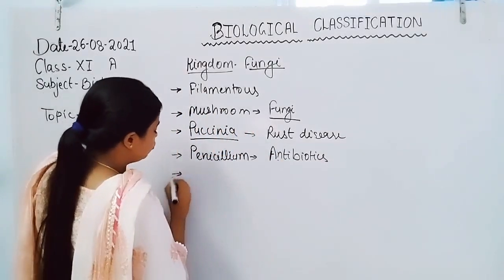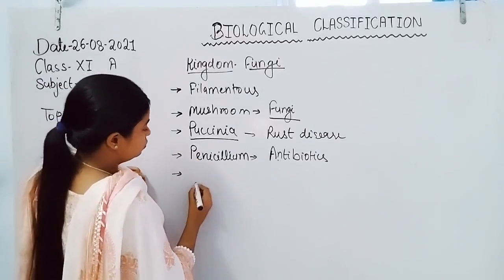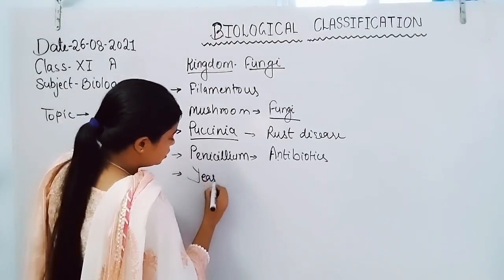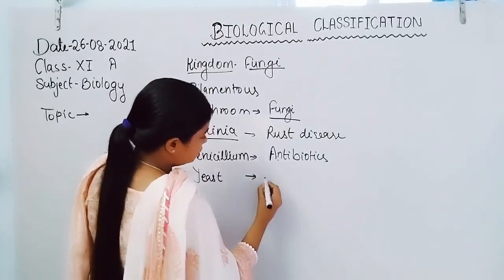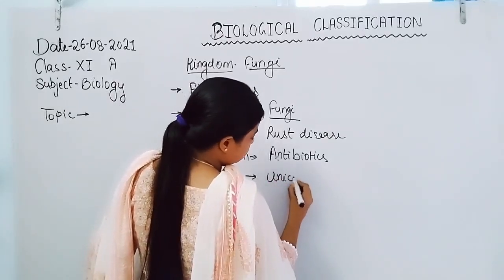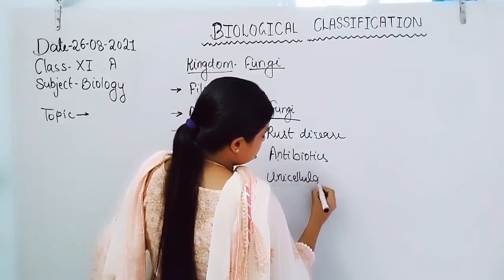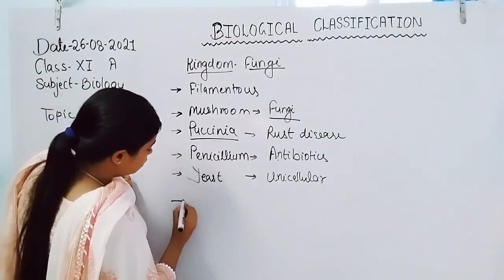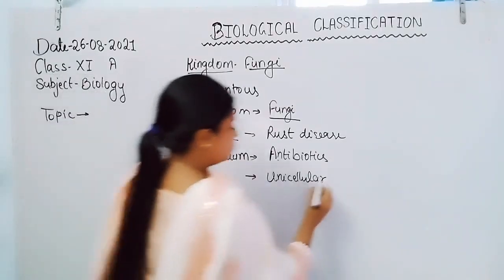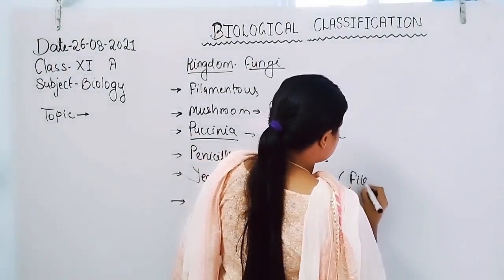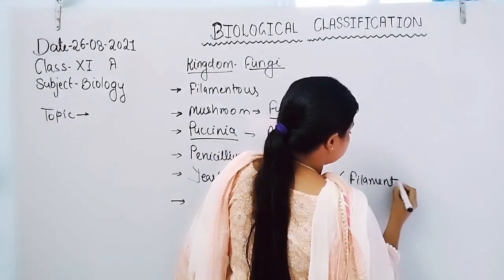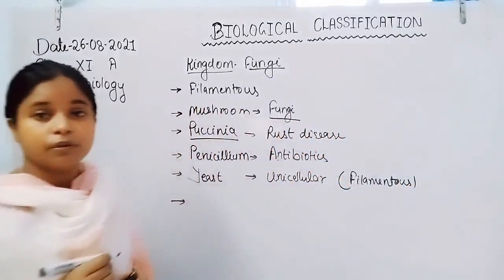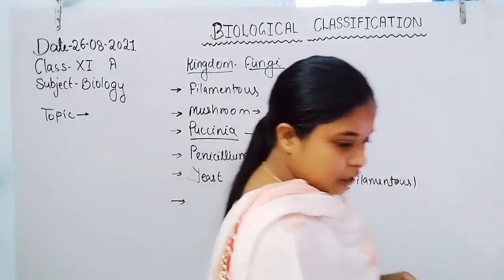Now, other fungi are unicellular. If we talk about the unicellular fungus, yeast is a unicellular fungus. Others have a filamentous type of body.